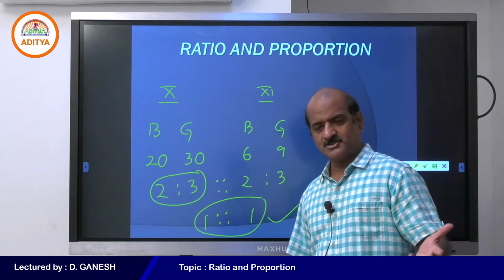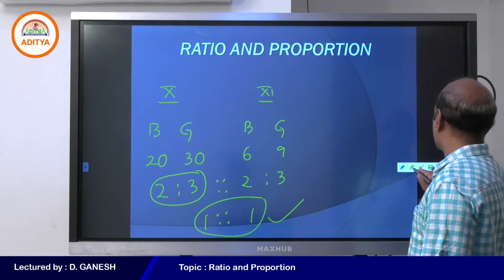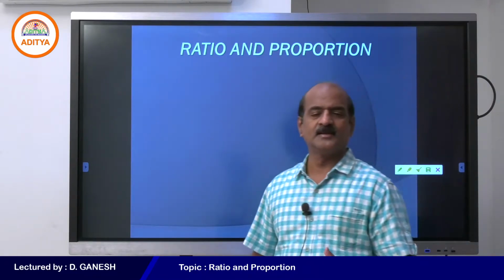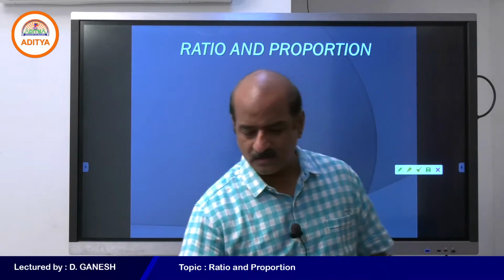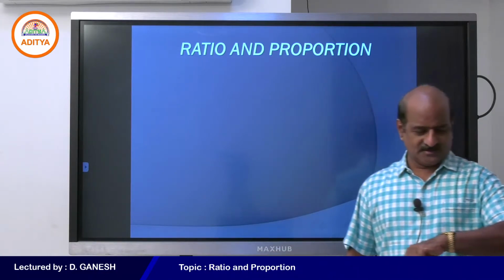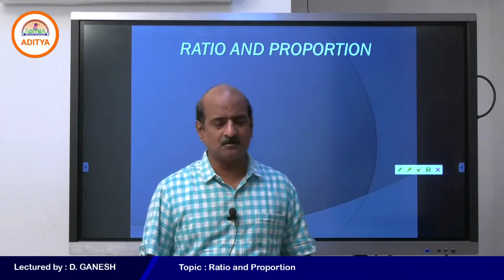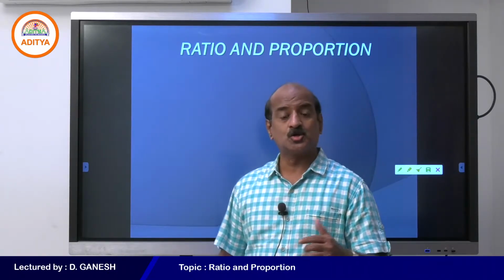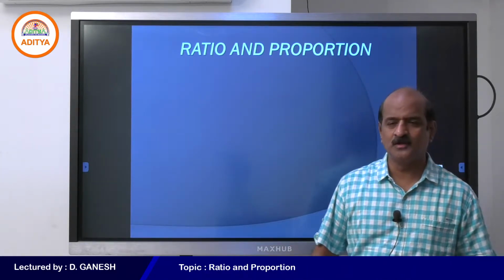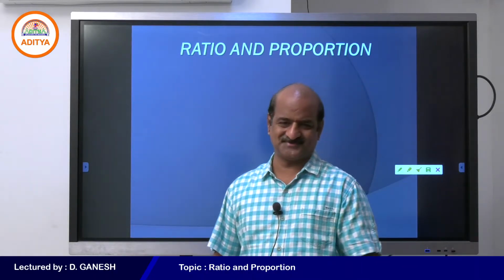The comparison of two or more elements is ratio, and the comparison of two or more ratios is proportion.